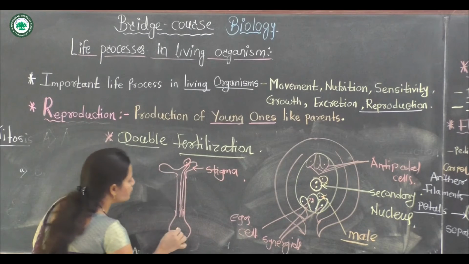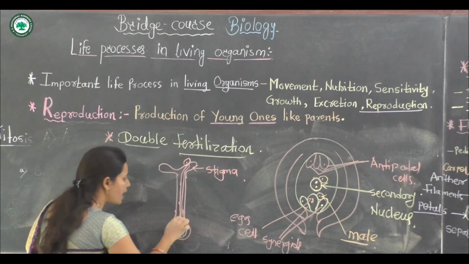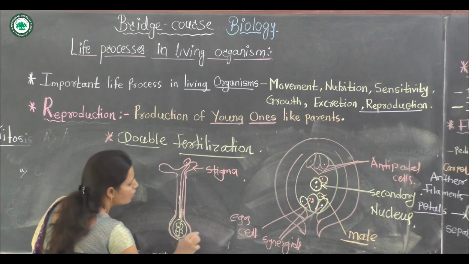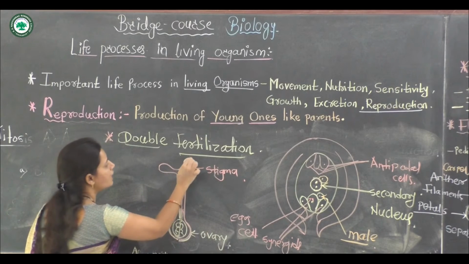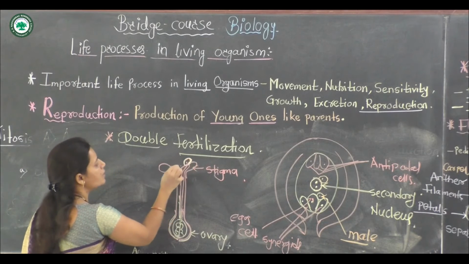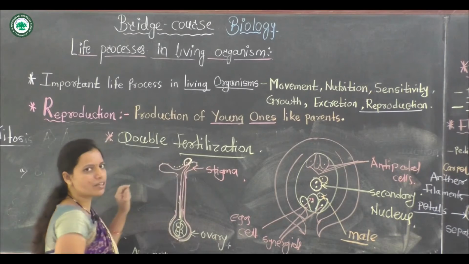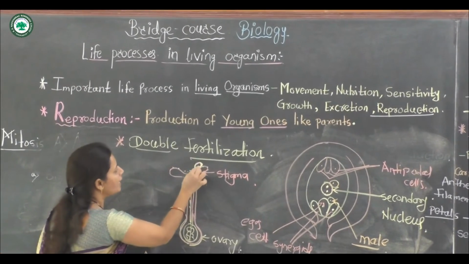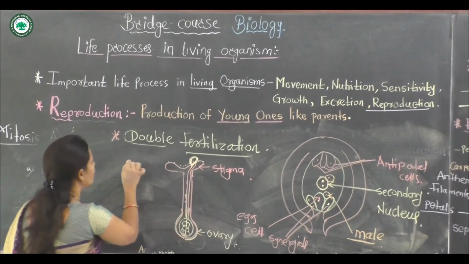These pollen tubes enter the ovary, the female reproductive part, and reach the ovule.